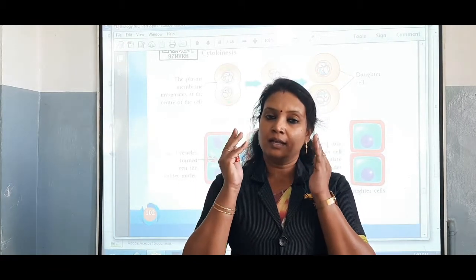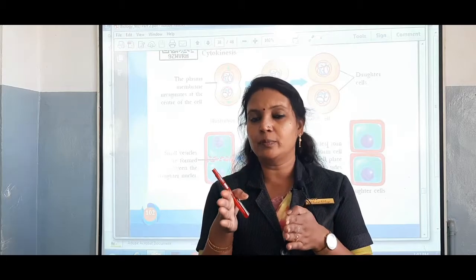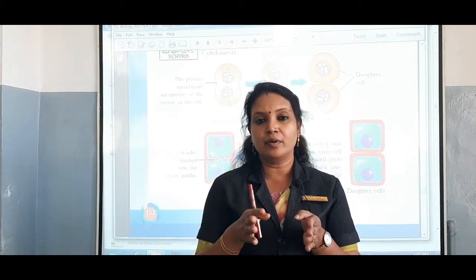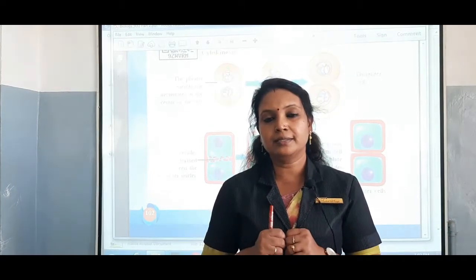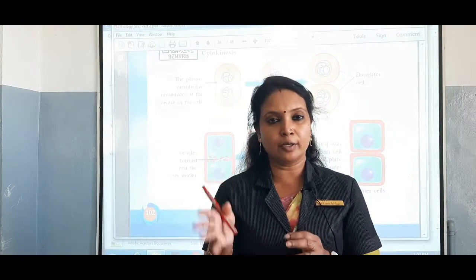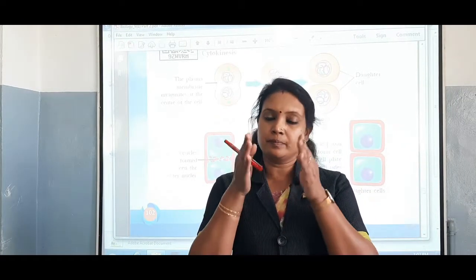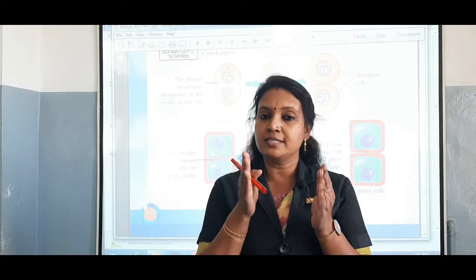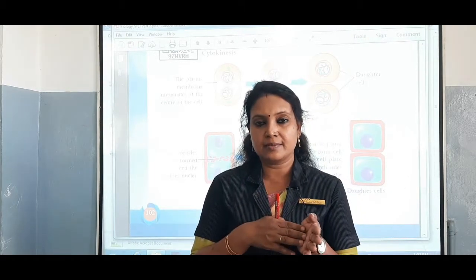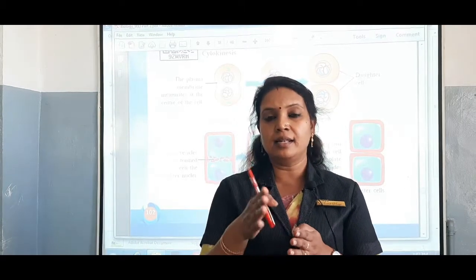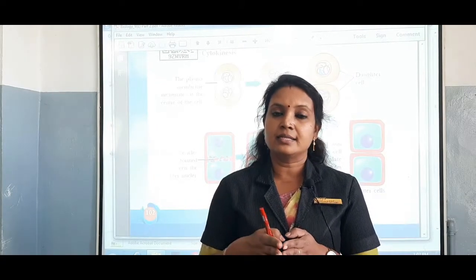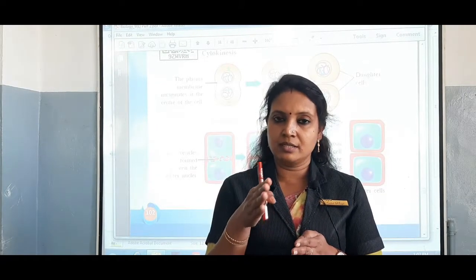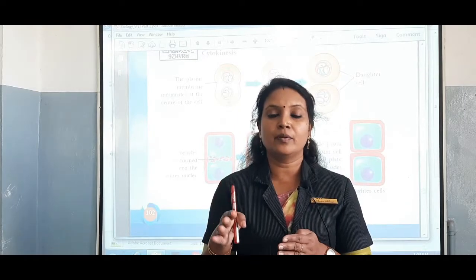And as a result, there will not be any change in the number of chromosomes. That is, every time a division takes place, the genetic material duplicates. After that only the cell divides, and because of this there is no change in the number of chromosomes.